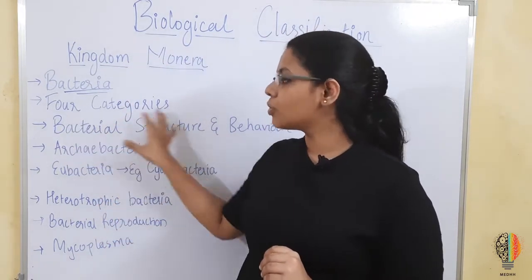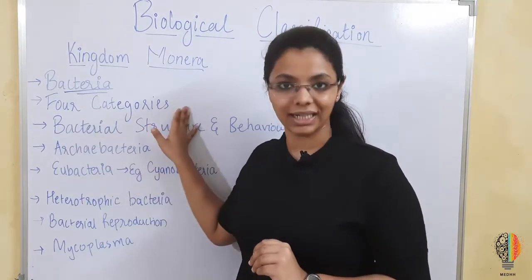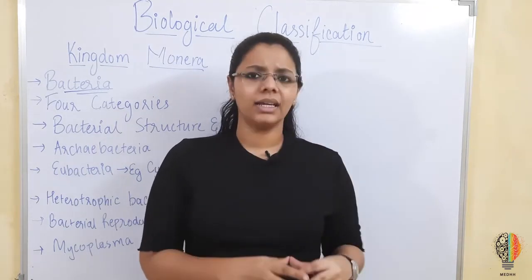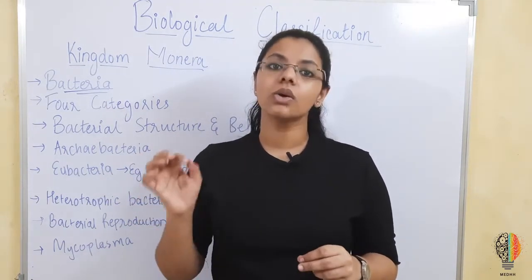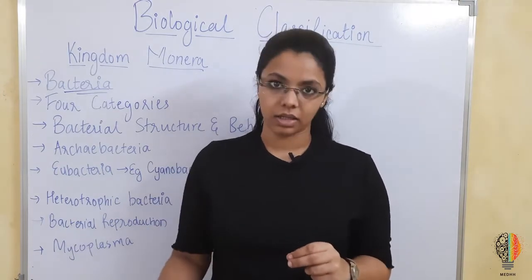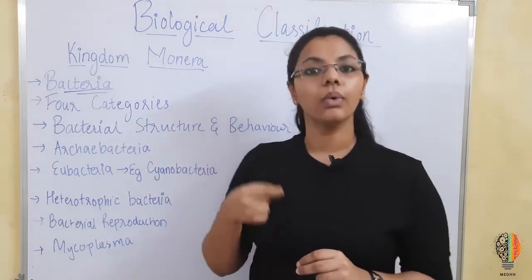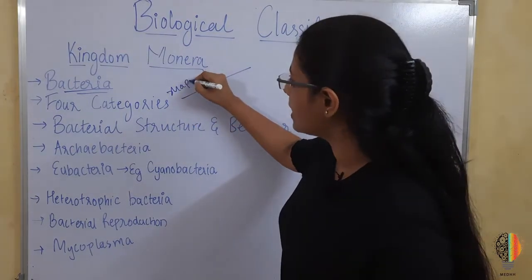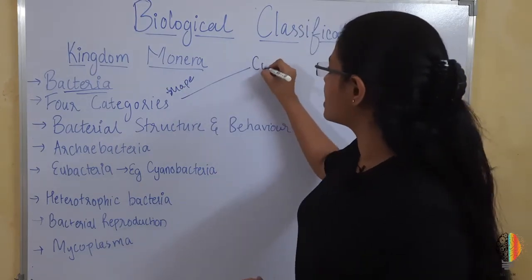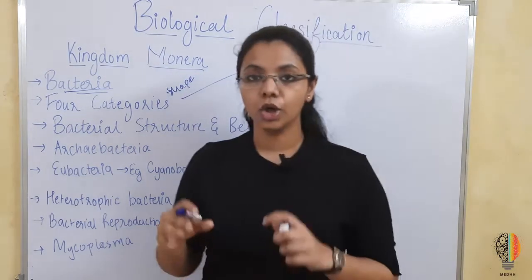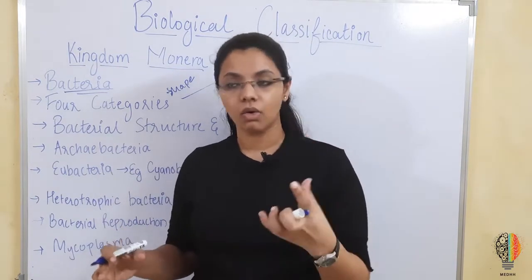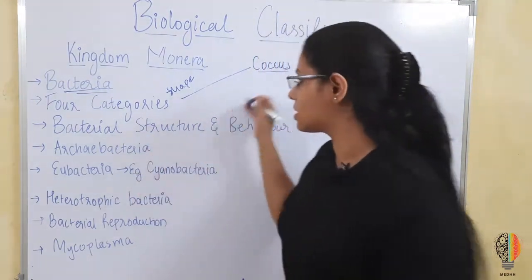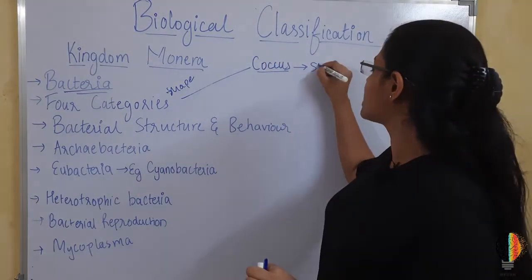Okay, so one of the subgroups that has been created, there are 4 categories on the basis of their shape. Okay, so whenever any categorization or grouping is done, it is always on the basis of certain characteristics. So the 4 categories which we are going to discuss is on the basis of shape. Okay, on the basis of shape. First is coccus, a group of bacteria which will be named as coccus. I'll be saying the singular one, plural will be mentioned afterwards. So coccus, which means spherical in shape.